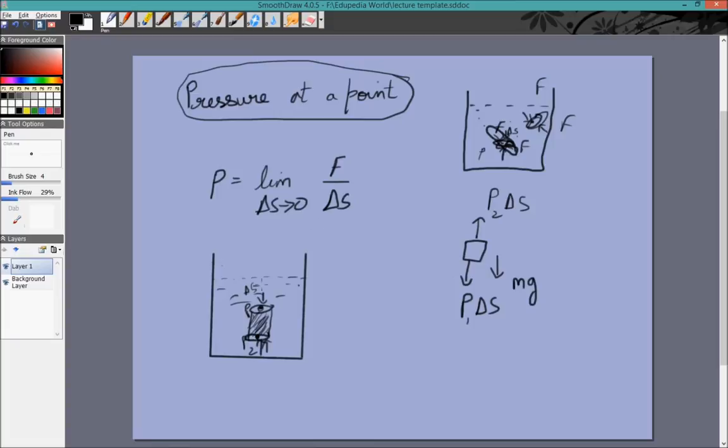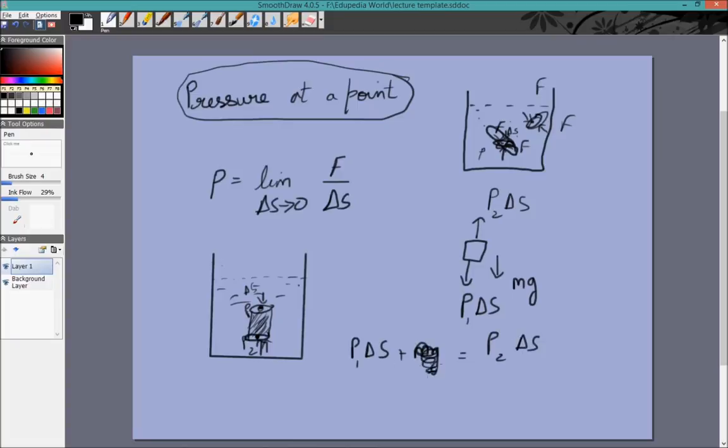Also, there will obviously be a force of gravity acting, mg, and there is no other force acting on this liquid. So we know that since this particular part of the liquid is in equilibrium, it is not moving anywhere, these three have to be equal. What that means is P1 delta S plus mg is equal to P2 delta S.